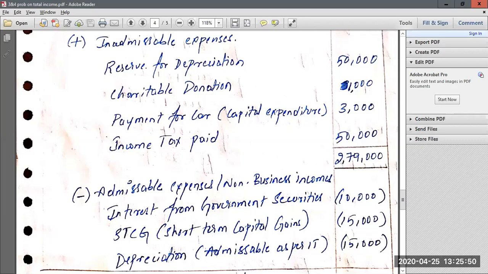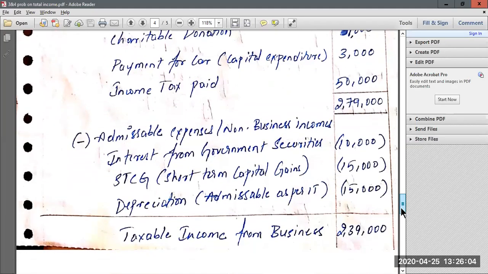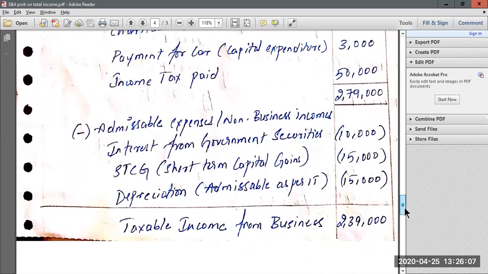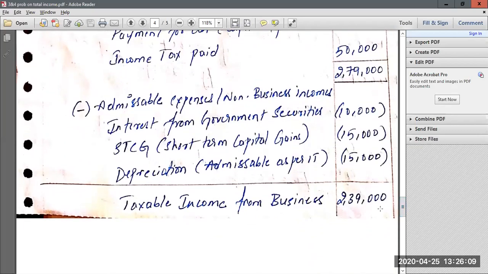Then all the inadmissible expenses or non-business income you should deduct from net profit. Interest from government securities is income from other sources, so you should deduct. Then short-term capital gains 15,000. This is also not related to business, so you should deduct. Then again depreciation which is admissible as per Income Tax Act 15,000 you should deduct. Now at the end you get an answer of 2,39,000, which becomes your taxable income from business. So this taxable income from business is also called as business income.